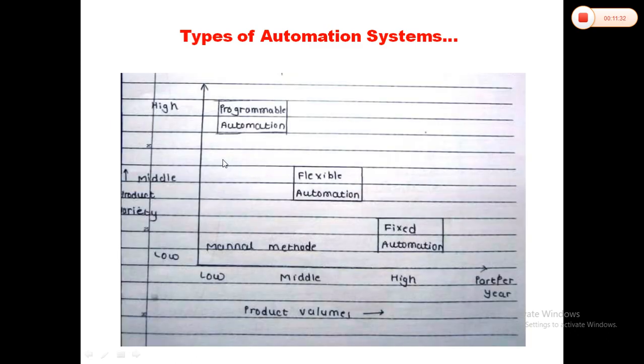Now, this graph shows the product variety and product volumes. In a fixed automation system, we can produce high volumes because it is engaged in only one task. Flexible automation provides middle production volumes, and programmable automation provides low production volume because it is busy in many tasks. Its production variety is high.